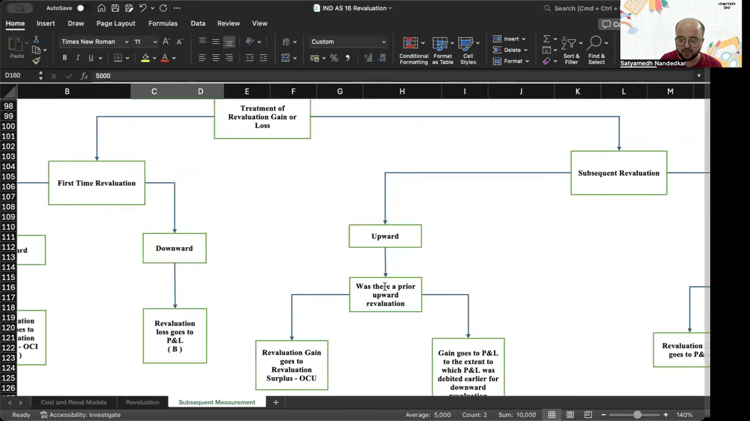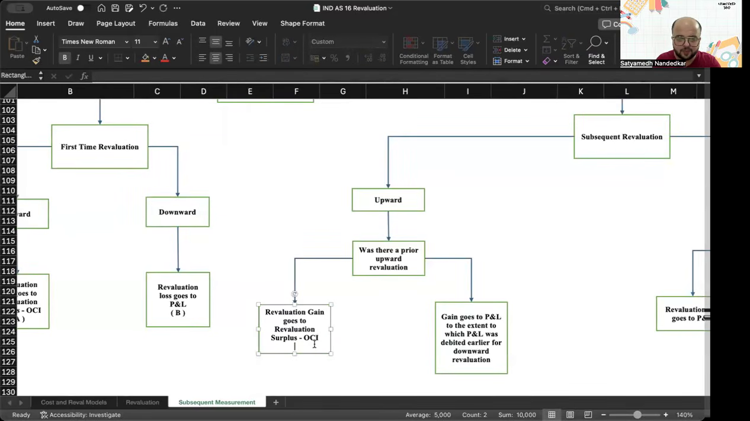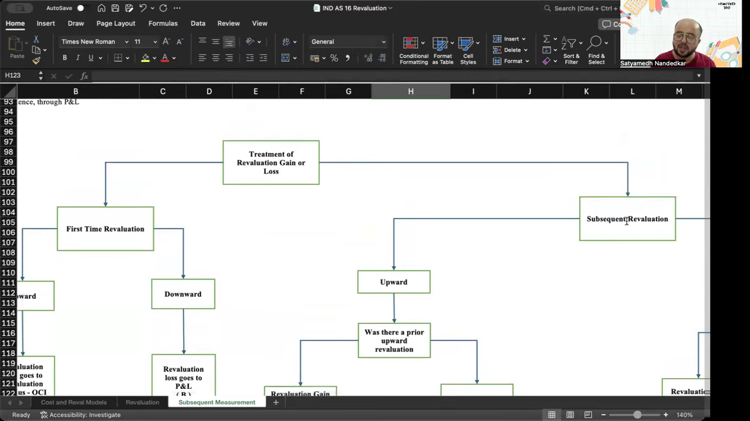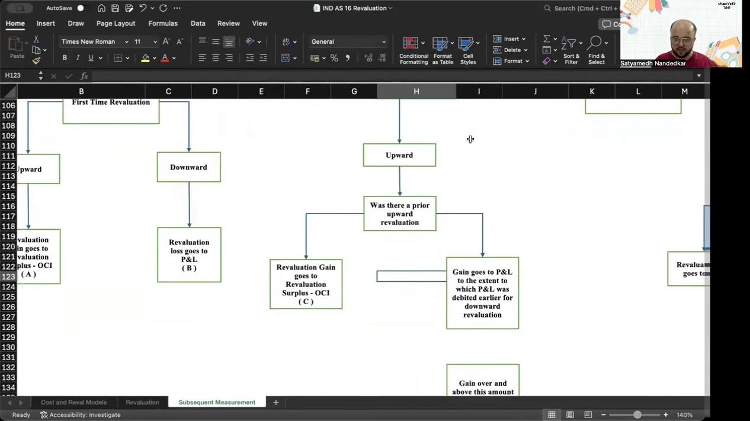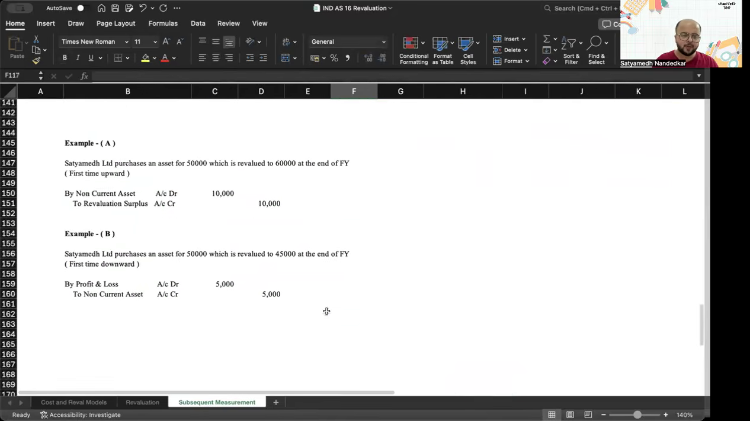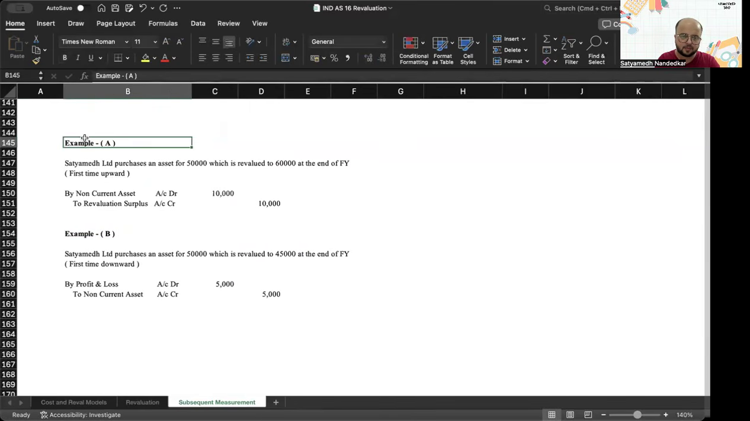Subsequent revaluation upward. Was there a prior upward revaluation? Yes. The revaluation gain goes to... Now, understand the situation here. First time revaluation has happened. Subsequent revaluation, the revaluation is upward, and you ask, was there a prior upward revaluation? If the answer is yes, or if the answer is no. Was there a prior upward revaluation? Yes. So let's construct example C.